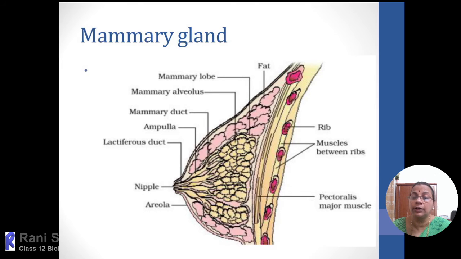And when the girl enters married life and pregnancy happens, from the early stages of pregnancy, that is from the 4th or 5th month onwards, prolactin will be secreted. By the influence of prolactin, more and more milk proteins will be stored within the alveolus. But even then, the milk will not be ejected out. Milk protein will be stored in concentrated form, and that is why there is more enlargement of the breast at the time of pregnancy.